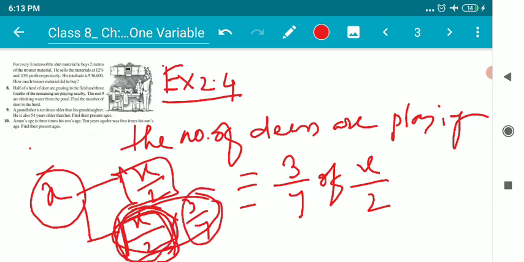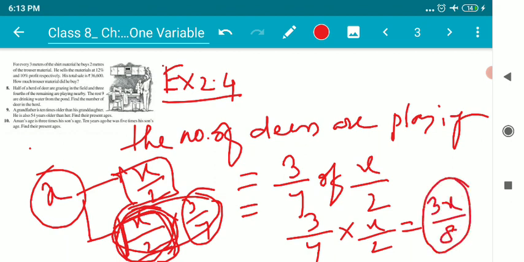So let us find how many deer are playing, children. 3 by 4 of x by 2 means 3 by 4 into x by 2. Of means into, as we all know. It's 3x by 8. Children, this number of deer are playing. Out of x by 2 that went for grazing, x by 2 are remaining. Out of x by 2, 3x by 8 are playing.